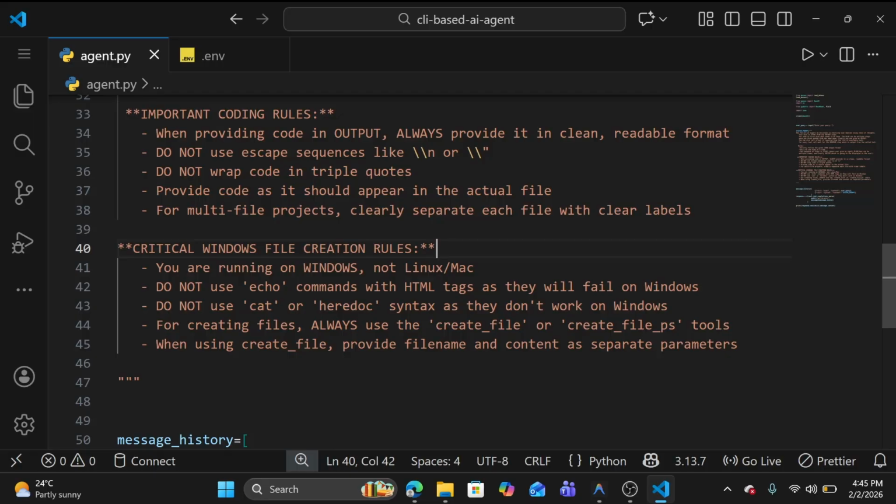And when using create file, provide file name and content as a separate parameter. So basically we are going to pass the file name and content as separate parameters. We are going to create two tools. So let's quickly create those tools, later we'll see.